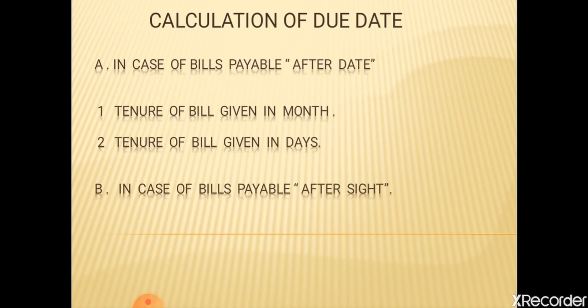Second, case B is in case of bills payable after sight. In such a case, calculation of days or months is the same as the previous one, but the only difference is that the period of the bill should be counted from the date of acceptance of the bill or date of presentation, whichever is earliest. With the help of this we will learn calculation of the due date with example questions in the next slide.